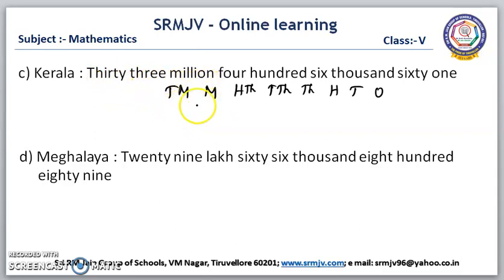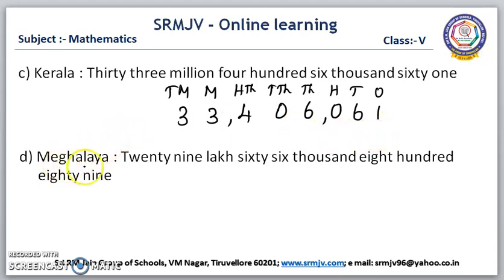33 million. In the million period, we have to write 33. Then 406,000. In the thousand period, 406. Then 61. In the ones period, we have to write 61. So, in hundreds, 0, 61. This is the number for the given number name: 33,406,061. Was it clear, children? Shall we go to the next one?